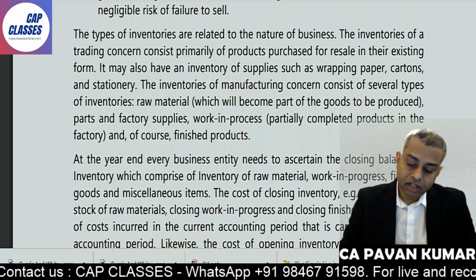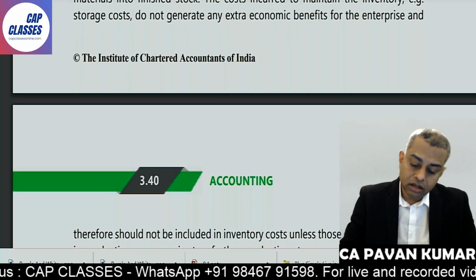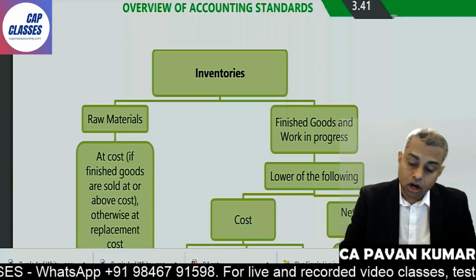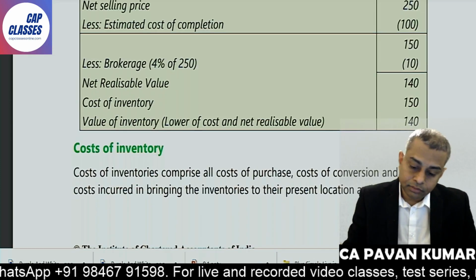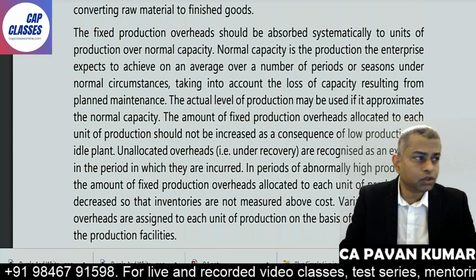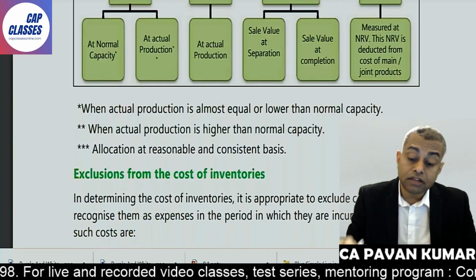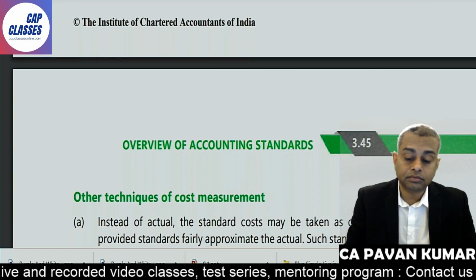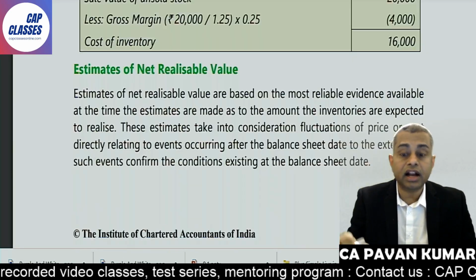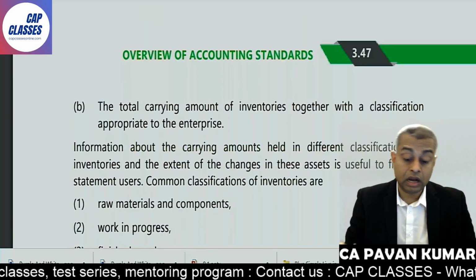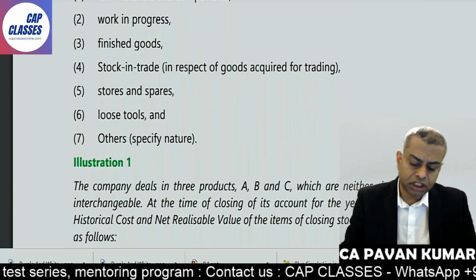Look here. Oh my gosh, so much theory. Even the cost of construction, they will explain in 100 lines. Inclusions, exclusions. Now, this disclosure, all these things.